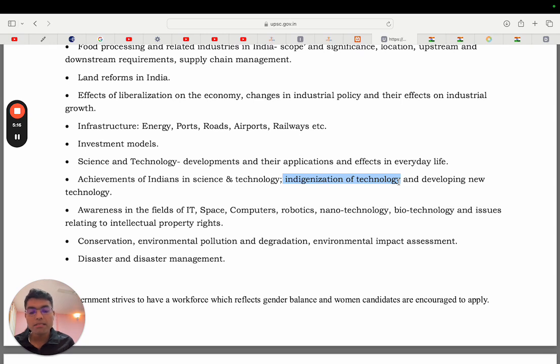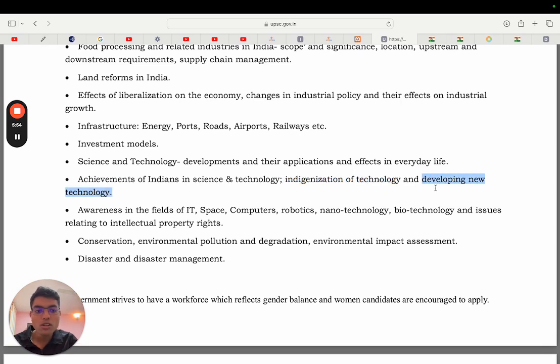And then the IDDM category, for example. They keep on bringing new categories which ask for more and more indigenization of defense equipment and arms and ammunition that our defense and armed forces use and police use. So indigenization of technology, you just Google it, what the government is doing, you will find a lot of content around that. So whenever you find in the news that the government is pushing defense indigenization, for example, just recently the light combat aircraft, the Honorable Prime Minister took a sortie, in that case you need to read about what the government is doing for indigenization. So that's very important. That's also something you will find in current affairs.